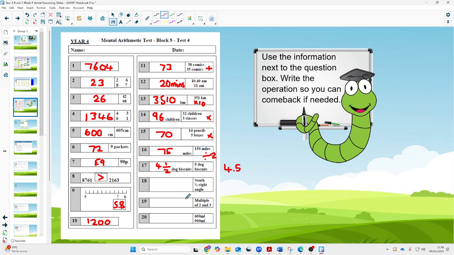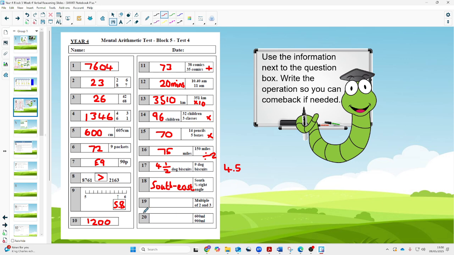If I'm facing south and I turn anti-clockwise through half a right angle, in what direction am I facing? It would be southeast. You could even draw out your compass points if that helps you. And it's really important, of course, you go anti-clockwise as well on that particular question.